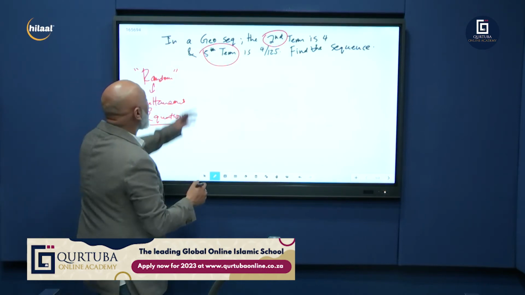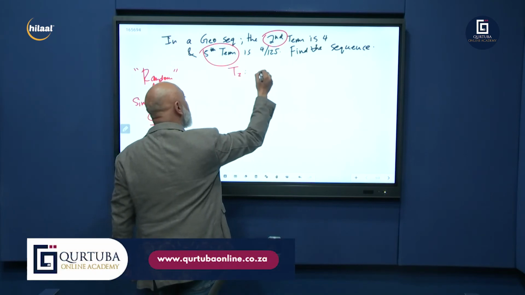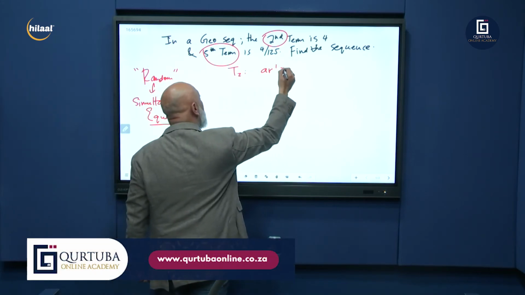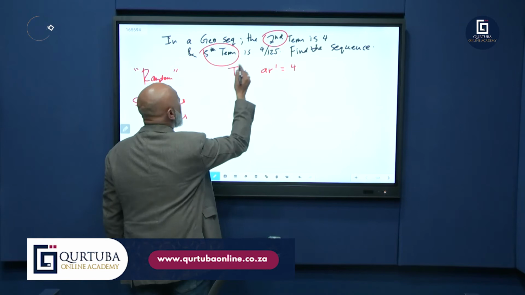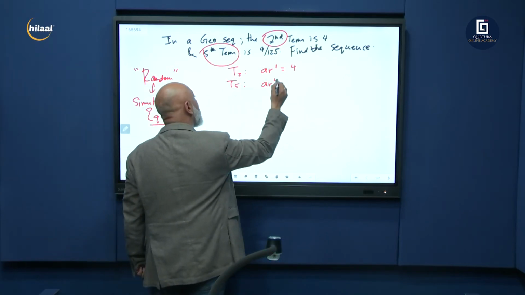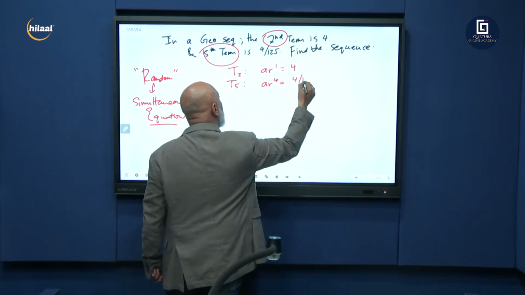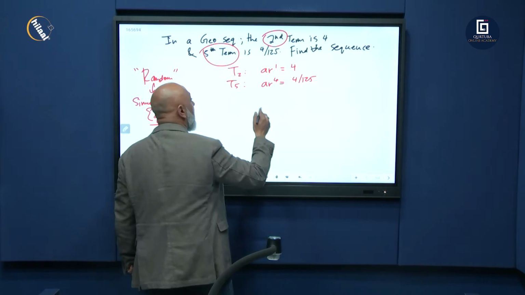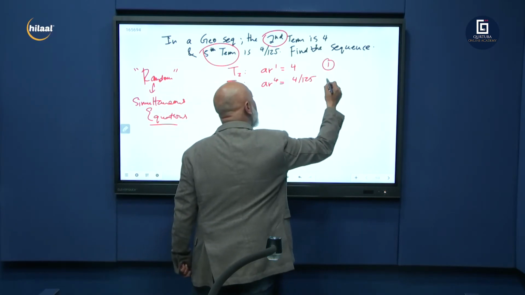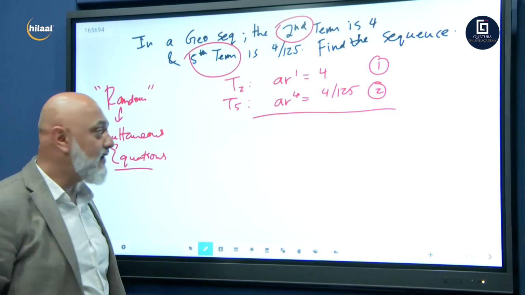Let's go. Right. The second term. So let's go T2, guys. T2. What is T2 known as? AR to the power 1 is equal to 4. And then we've got the fifth term. T5 is known as AR to the power 5 minus 1, which is 4, is equal to 4 over 125. Okay. That's equation number 1. That's equation number 2. Now we're going to solve simultaneously.